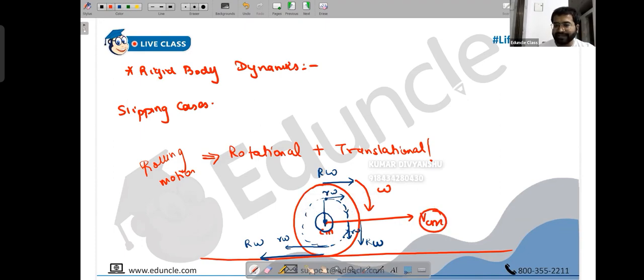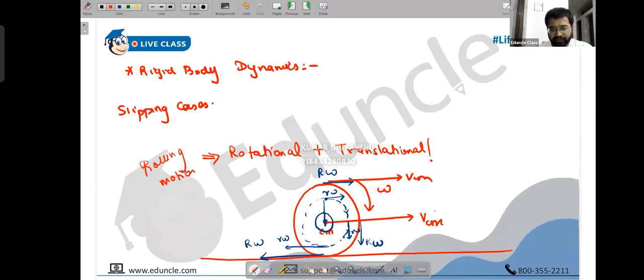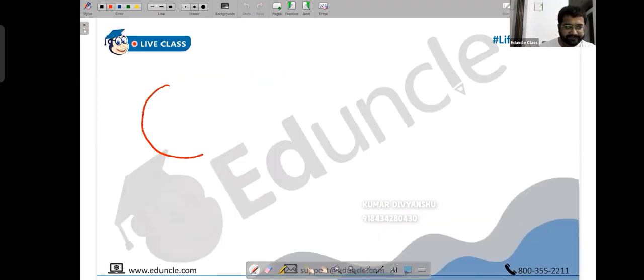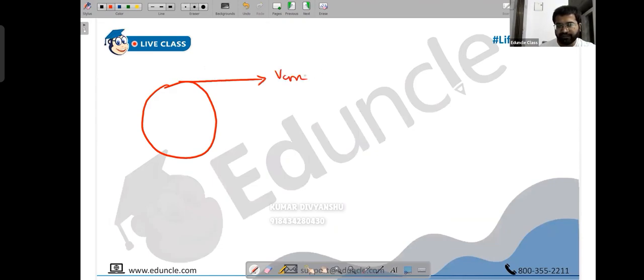Along with r omega, you also have v_cm, because when the object rolls, all the points are moving in the forward direction with a velocity of v_cm. Even this point has v_cm, and this point, and this point. All the points have a forward velocity of v_cm, and there is also r omega, which is the tangential velocity. So we can take different cases here. We have one case where there is a forward velocity of v_cm and another forward velocity of r omega.